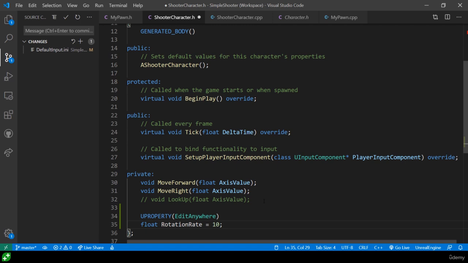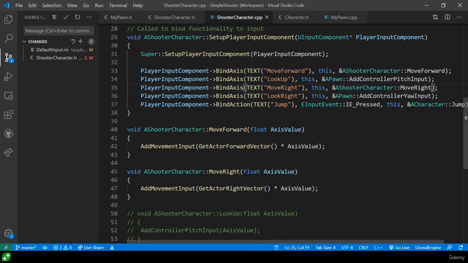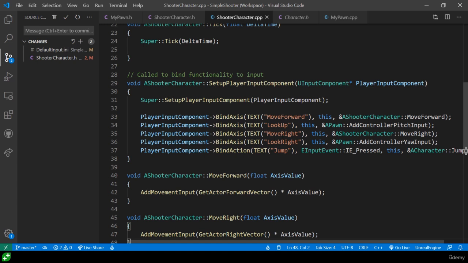Maybe that's way too fast, maybe that's way too slow. We can adjust that in our Blueprint. So we can go ahead and save that. I'm going to go over to the C++, Alt-O to switch to the C++, by the way. And we're going to want to have a new type of axis so that we can distinguish between the move right, which is the mouse, a direct movement, versus the move right, or rather, sorry, the look right, which is